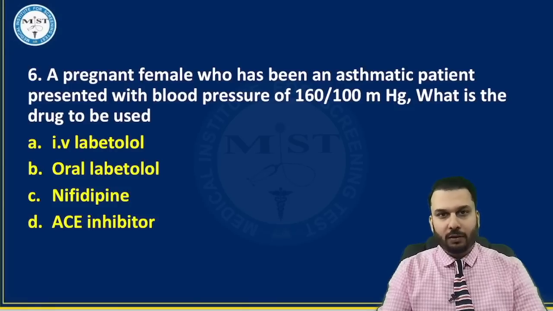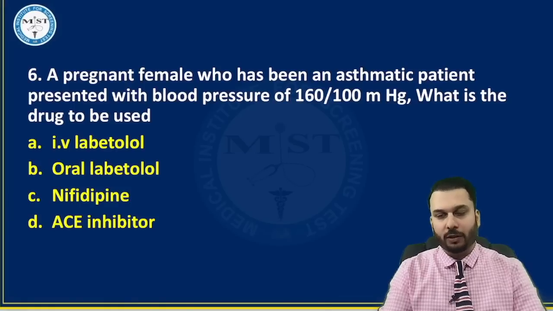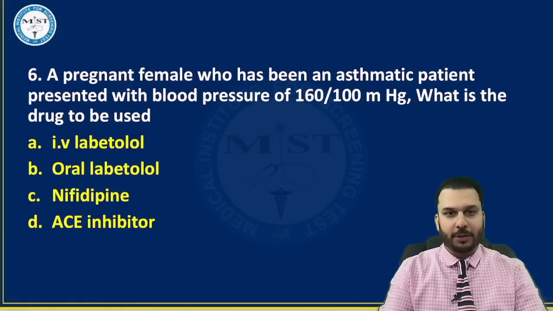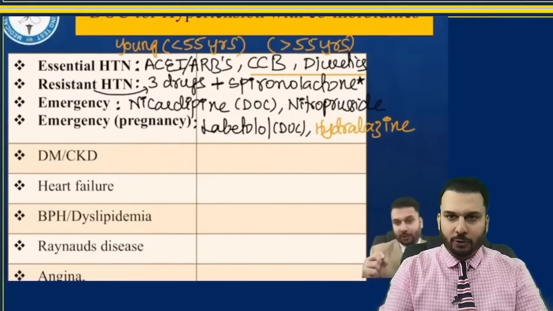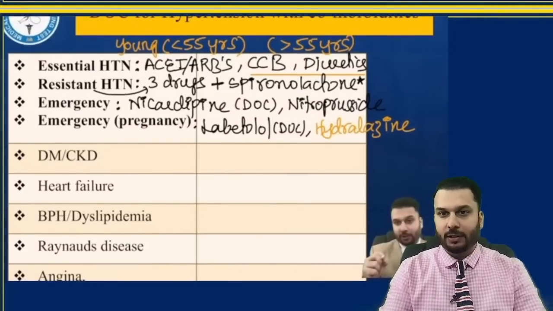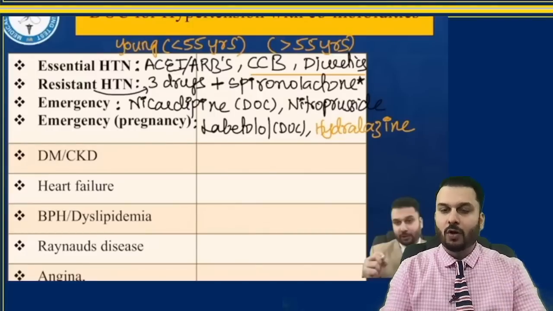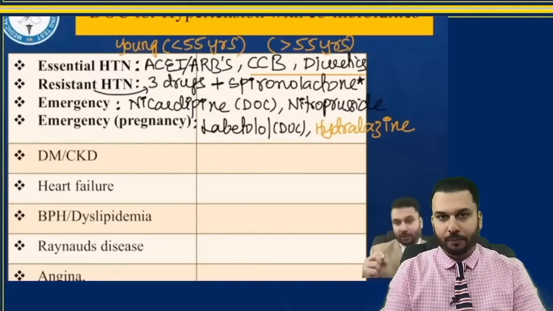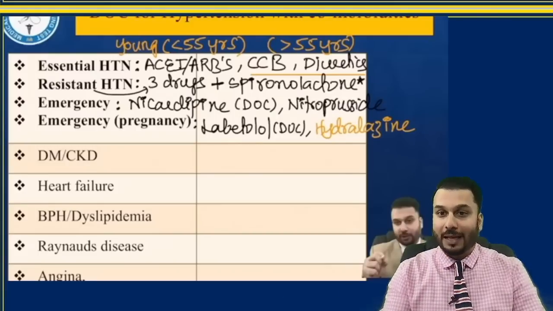A pregnant female who has been an asthmatic patient presented with a blood pressure of 160 over 100 mm of mercury. What is the drug to be used in this patient? Watch this table we had discussed once again. In this, I told you whenever there is an emergency in hypertension topic, you must address is the person pregnant or non-pregnant. So if the person is non-pregnant, then the drug of choice is nicardipine or the alternative is nitroprusside. But if the person is pregnant, then the drug of choice becomes labetalol.